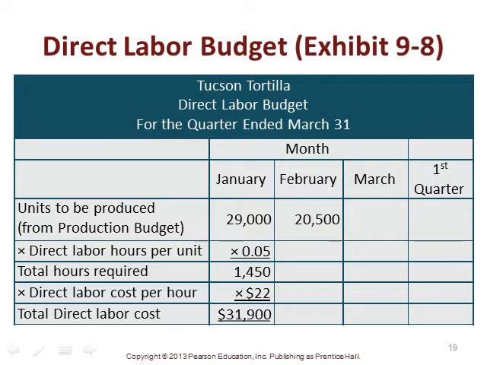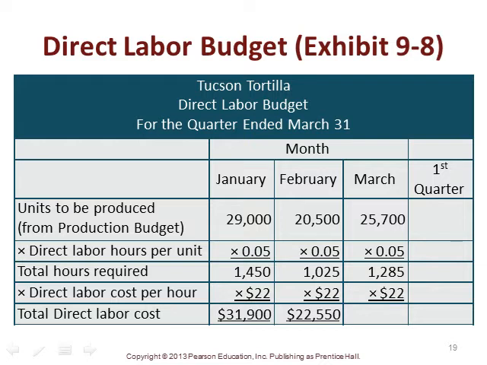We can do the same for February at 20,500 units of production to get us the total direct labor for February of 22,550, and we do the same for March at 25,700 units of production to get us that we are going to have to buy 1,285 hours that month at $22 an hour, or 28,270. And so if we extend all of these amounts through to the end of the first quarter, we see what our first quarter direct labor budget would be, and that's in Exhibit 9.8.